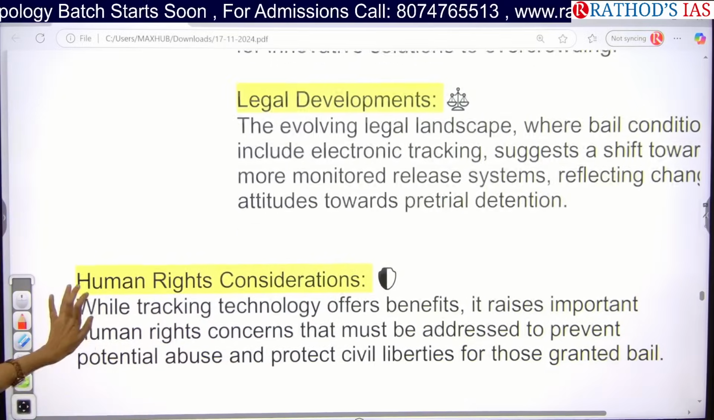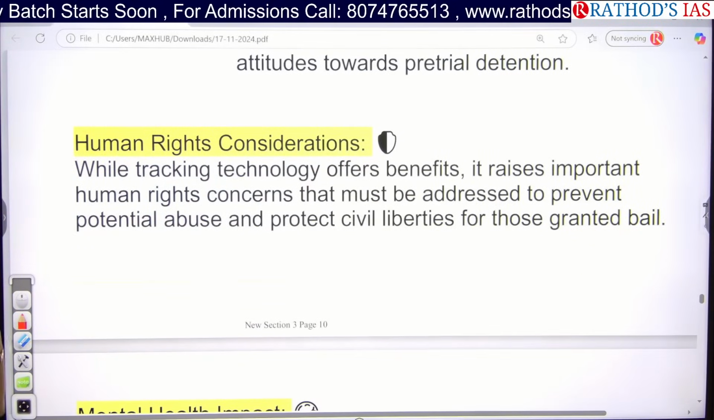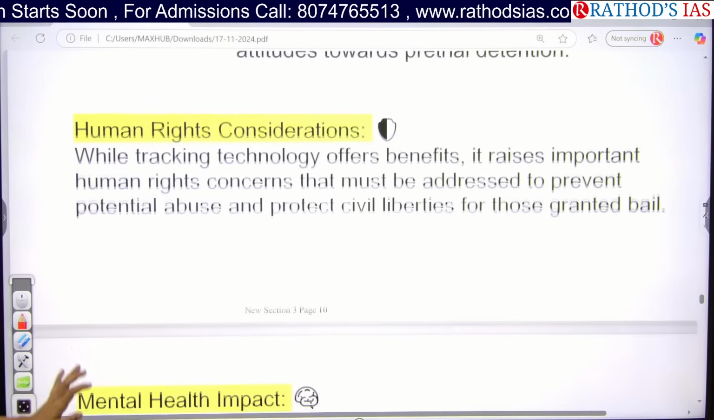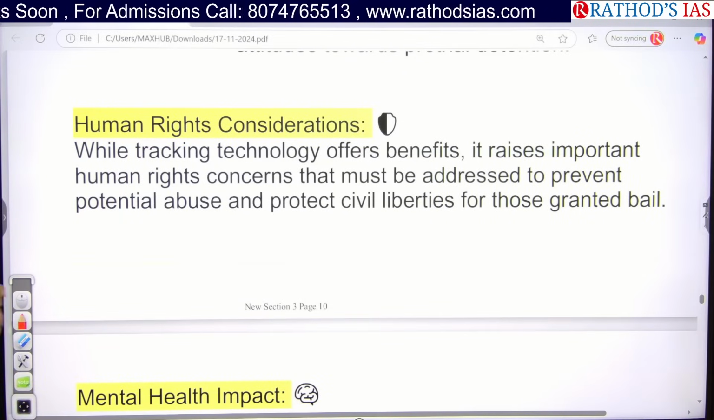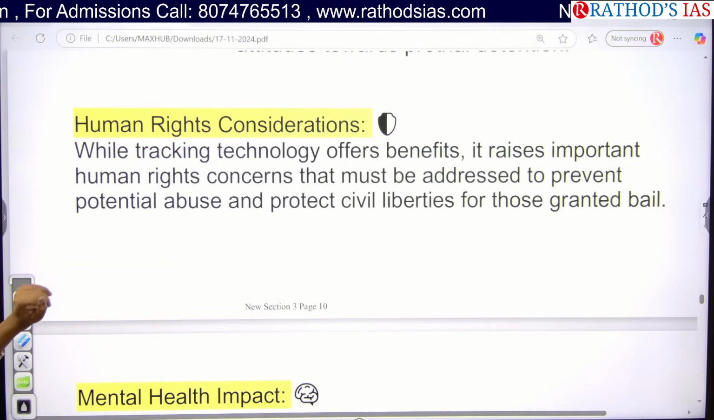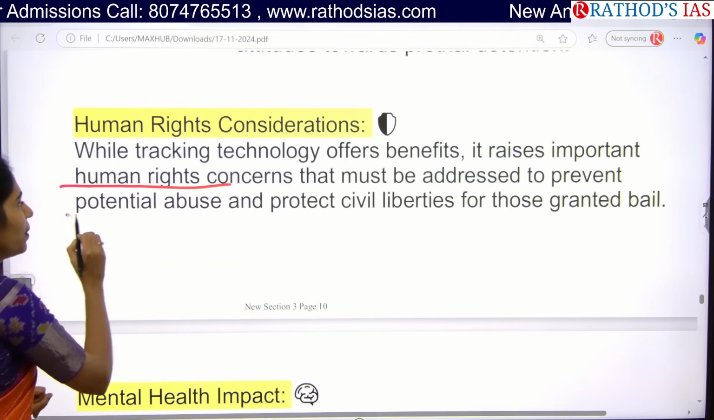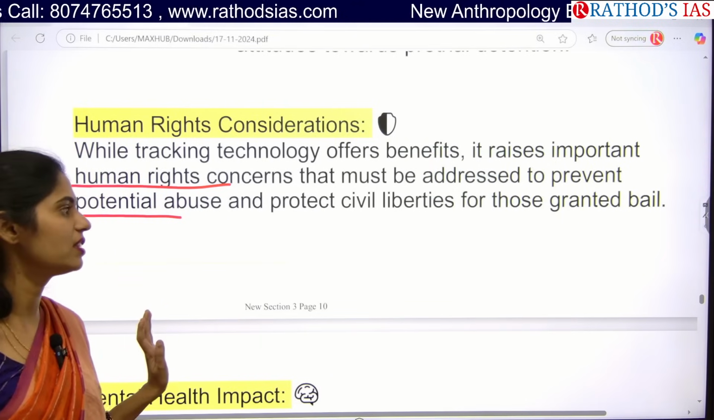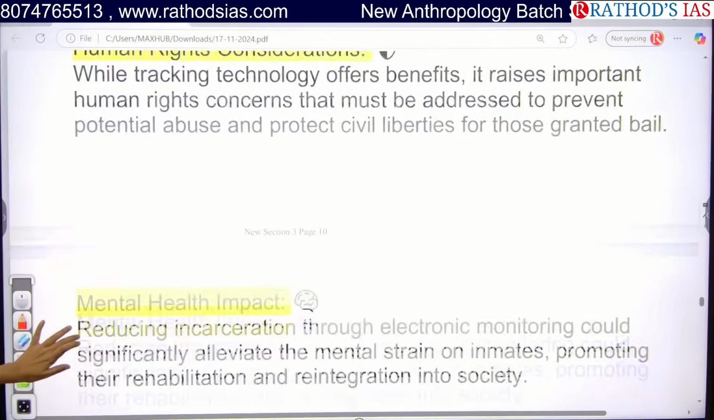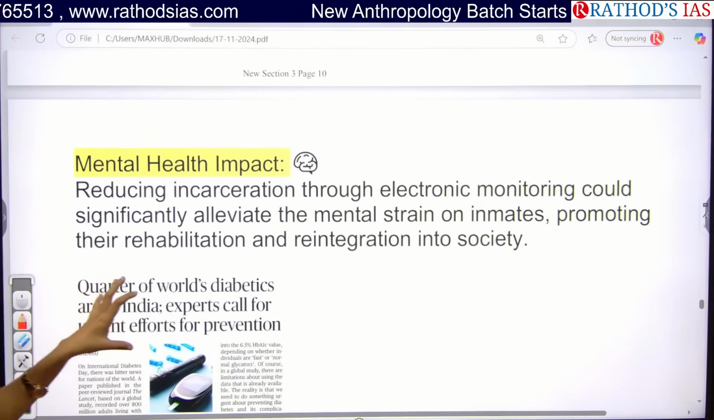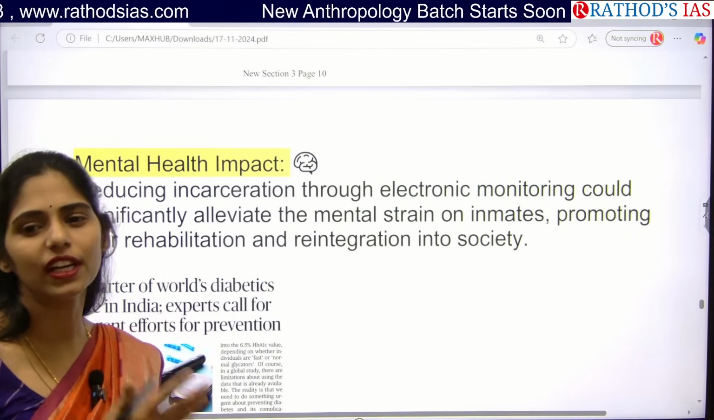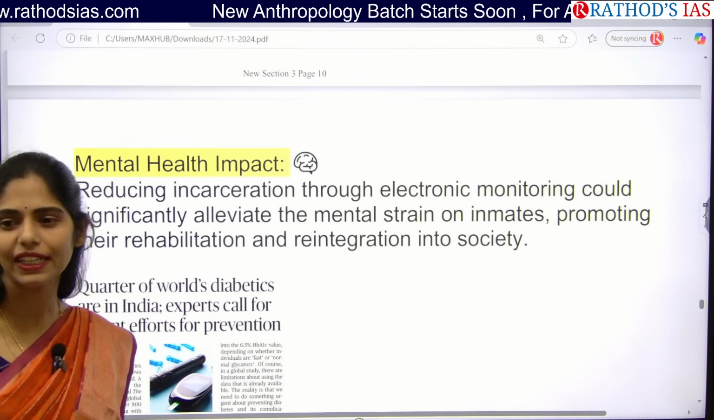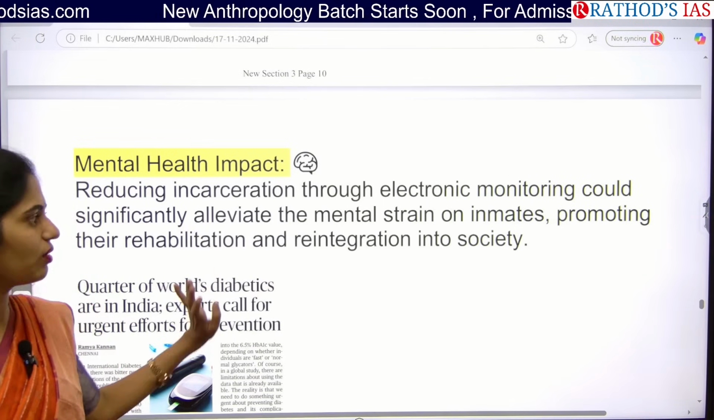potential. And next one, even if you are using this kind of tracking technology, it is important that we should not cause any human rights concerns. Okay, and we have to prevent potential abuse, and we have to protect civil liberties. Okay, and whenever we are reducing this kind of crowding, obviously we can also improve the mental health of the prisoners. That is the thing which is mainly said.